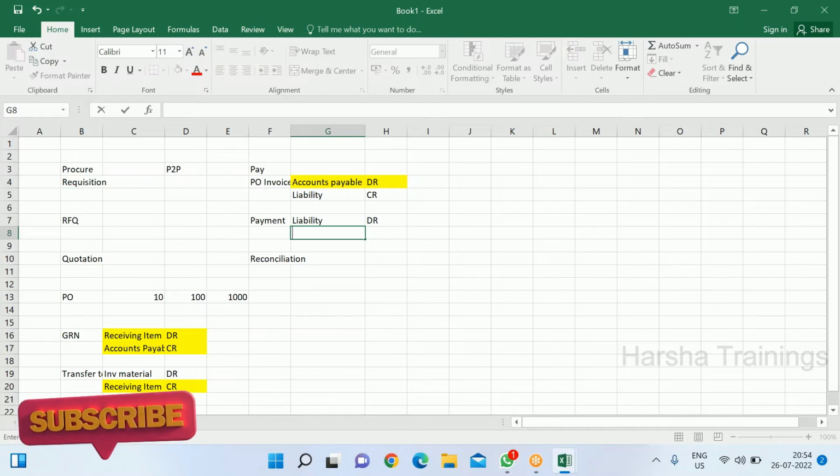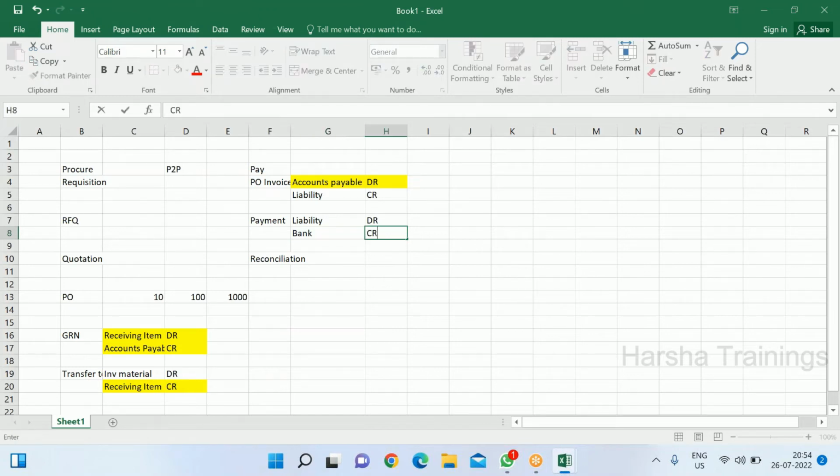You can see, normally, in the normal books what we have learned is the bank account needs to be credit, because nowadays payment happens from the bank only, right? No company pays directly in cash. There are no cash payments. So the bank account needs to be credit. But in Oracle we don't follow the bank account. The account term we follow is